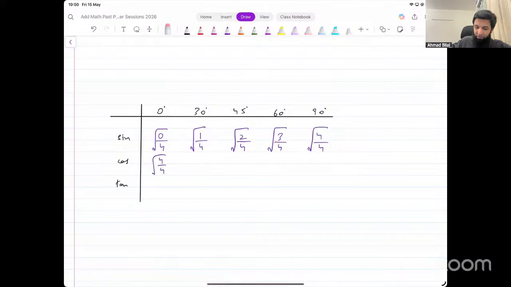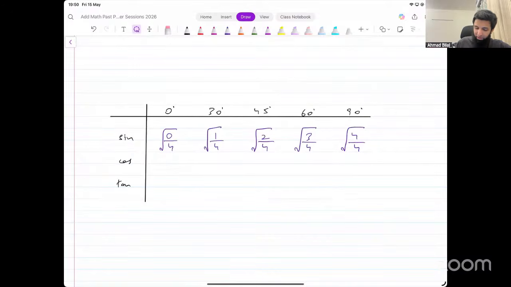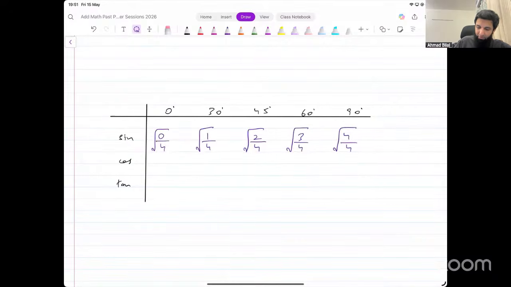In fact, I'll write down the final results after simplification. So if I were to simplify these values, for the first one, this evaluates to 0, right? This evaluates to 1 over 2. This evaluates to under root 2 over 2.